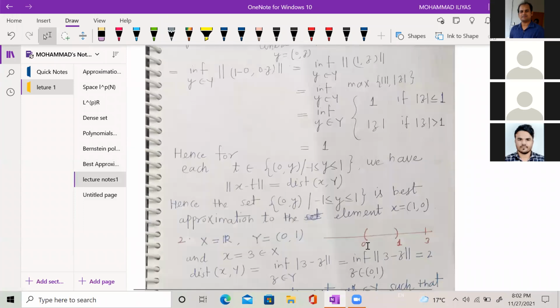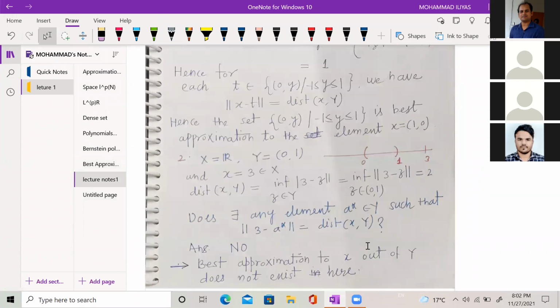Now I give another example. In this example, the best approximate does not even exist. If I take X equal to the real line, and Y equal to the subset, the open interval (0, 1), and if I pick up the point x equal to 3, I want to find the best approximate of the point 3 from this subset (0, 1). First I will find the distance between this point 3 and this set (0, 1). One can see that this distance is 3 minus 1, which is 2.